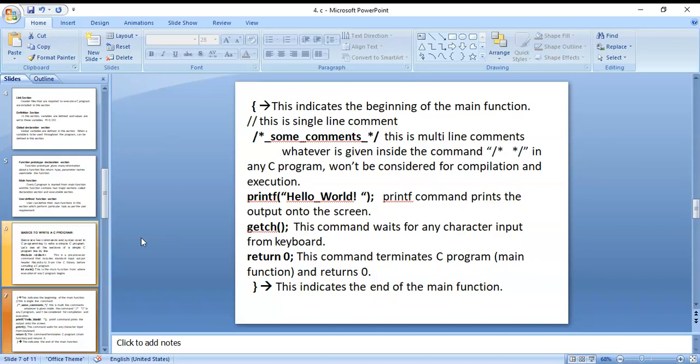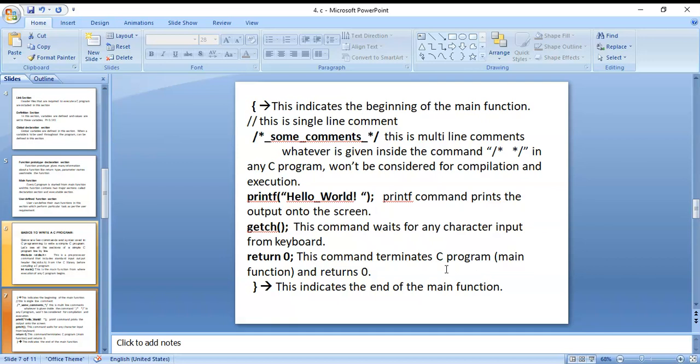Next, you can use the printf statement. The printf statement is an output statement; printf prints the output onto the screen. The getch command waits for any character input from the keyboard. A return command terminates the C program. For termination we use return 0.